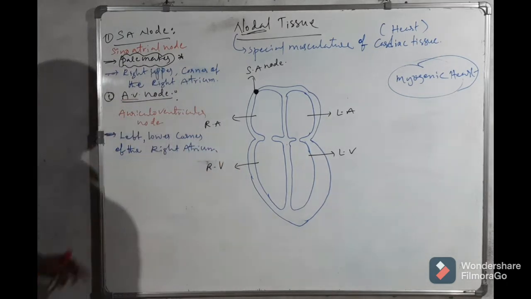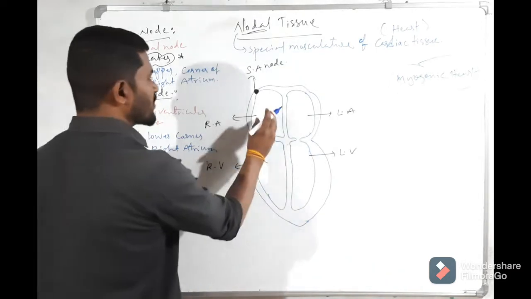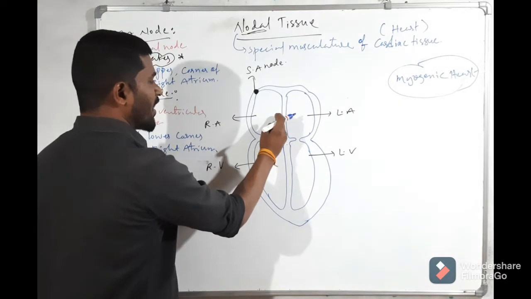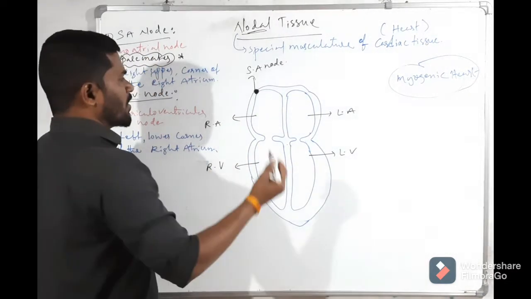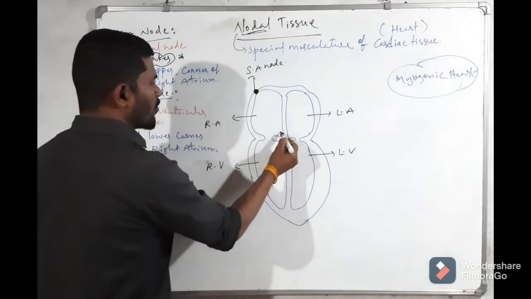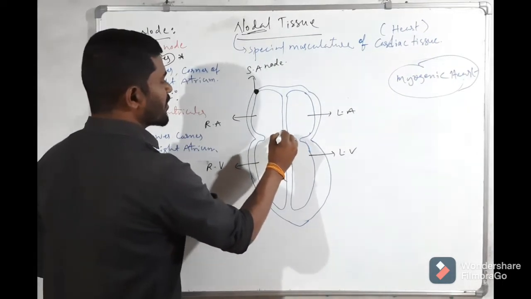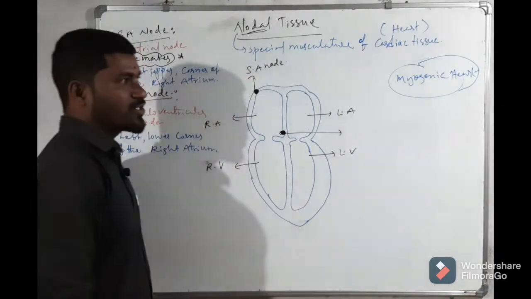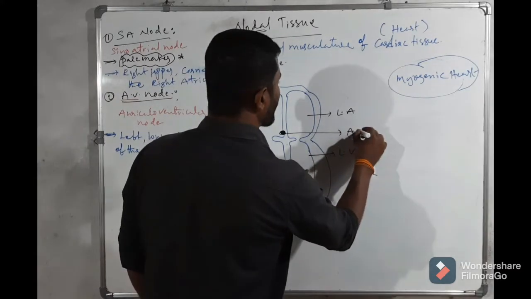This is the right atrium, this is the left side, and this is the lower corner. Here there is a nodal tissue that is called the AV node.